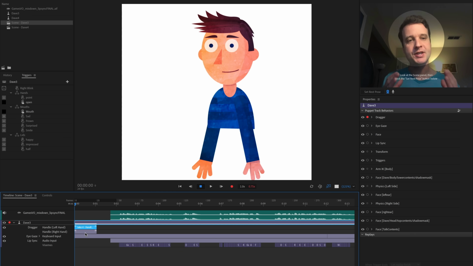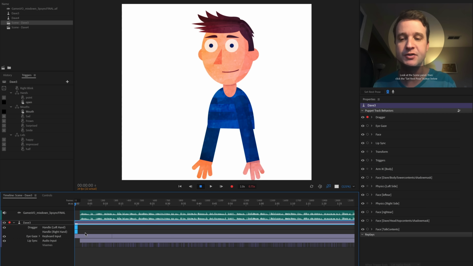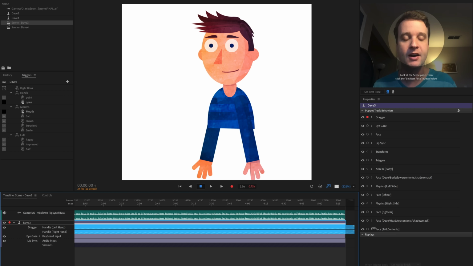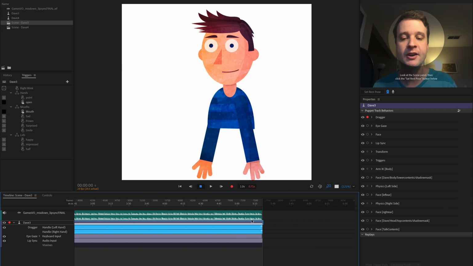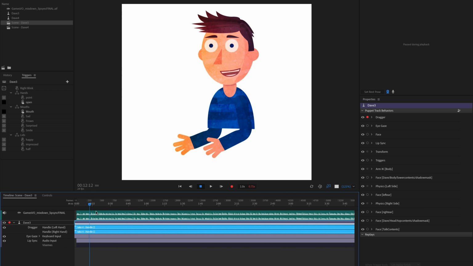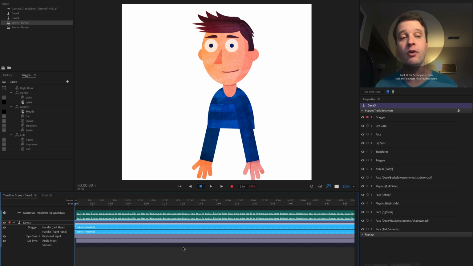Because I want these arm positions to remain stationary and fixed, all I'm going to do is select both of these. I'm going to press minus a few times so I'm zoomed out a little bit, and then I'm just going to hover over the edge of them until I get this little arrow icon, and I'm just going to drag all the way through the entire length of the piece. And that means my character's arms are going to be stuck in that rest position for the entire duration of the timeline. Now I can start to play things back, listen to them, and think about how my character might be gesturing based off of what's being said.